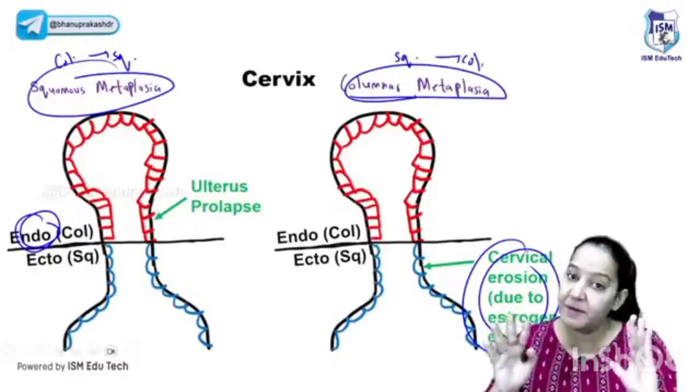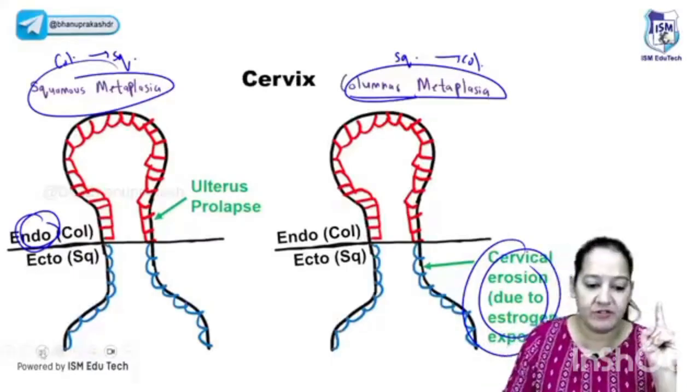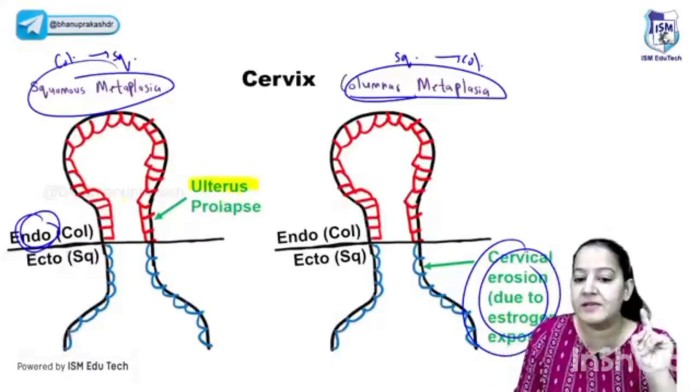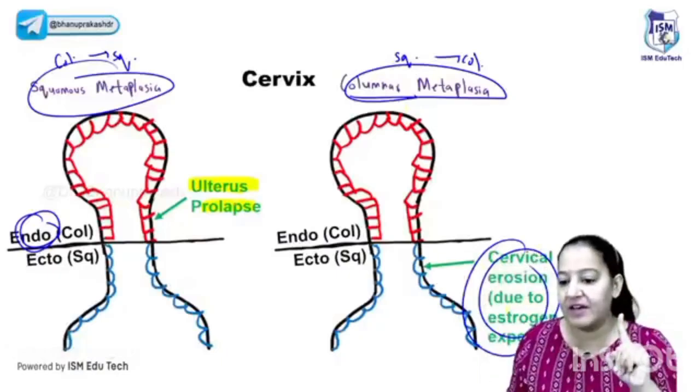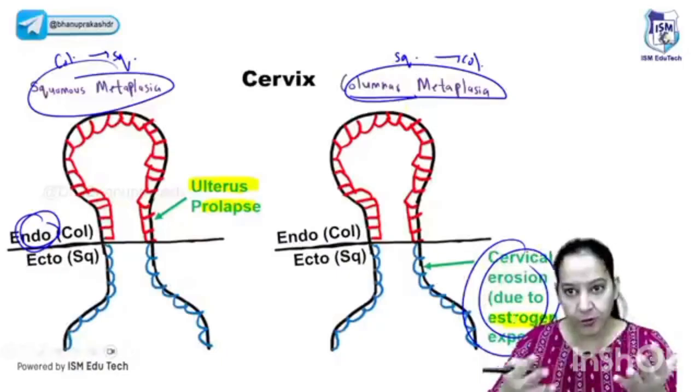Everyone give me a thumbs up. It was complicated, but I tried my best to give you the concept. Learn that the stressor is different in both of them. Please try to learn the stressor. In case of the endocervix, the stressor is the uterine prolapse, the uterus collapse. In case of the ectocervix, the stressor is the estrogen present in the blood.